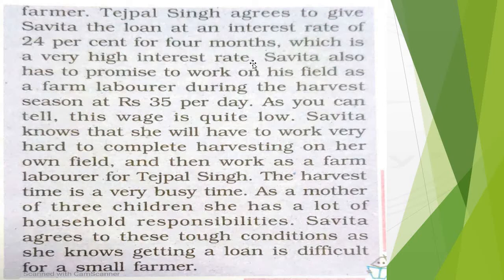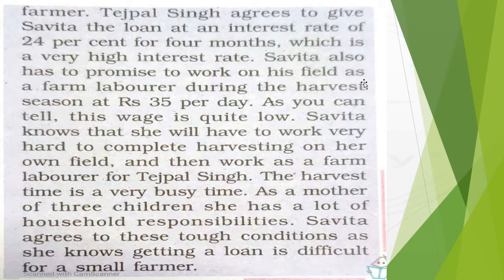Savita also has to promise to work on his field as a farm laborer during the harvest season at rupees 35 per day. As you can tell, this wage is quite low. Savita knows that she will have to work very hard to complete harvesting on her own field and then work as a farm laborer for Tejpal Singh.